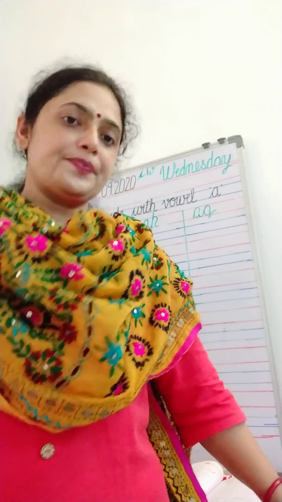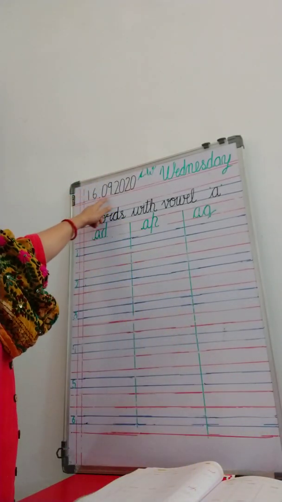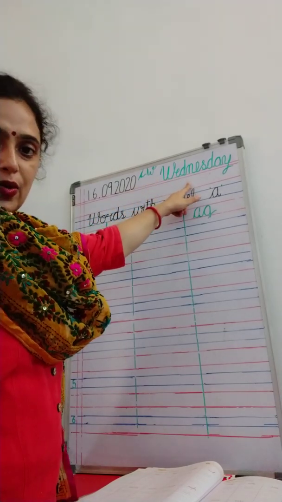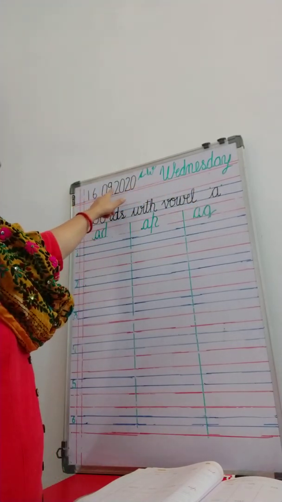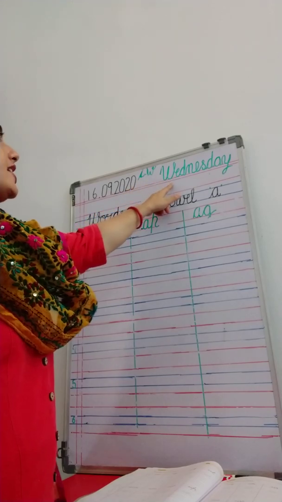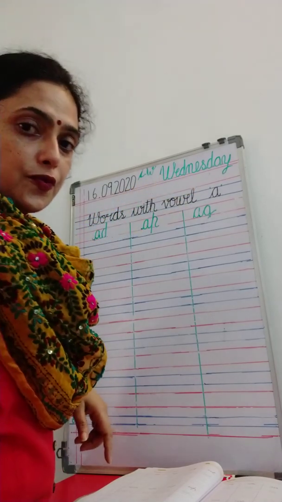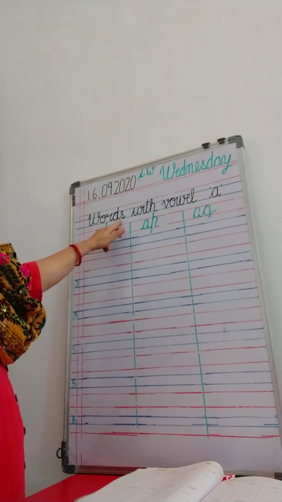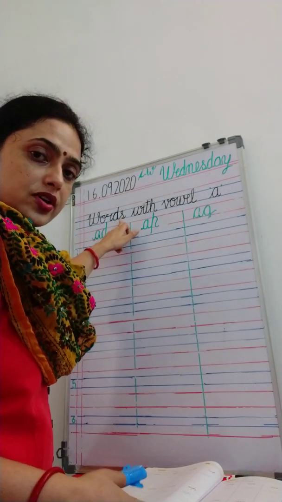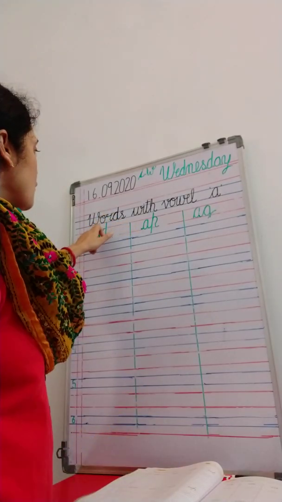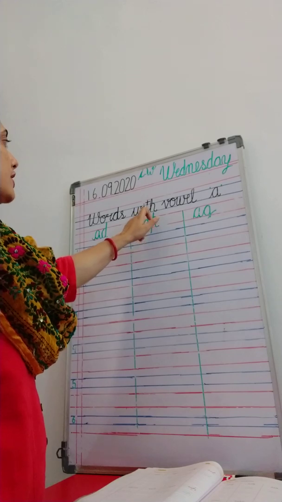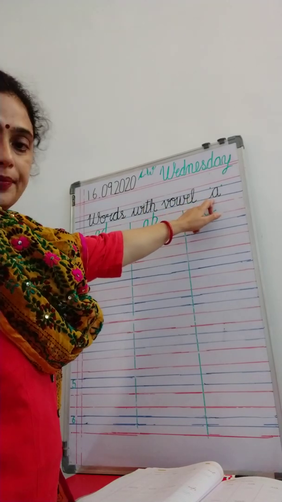We are doing English, and today's date is 16th September 2020, and the day is Wednesday. And we are doing the words were, or, does, words. So babies, you can also read. Try to read the words. Were, with vowel a.